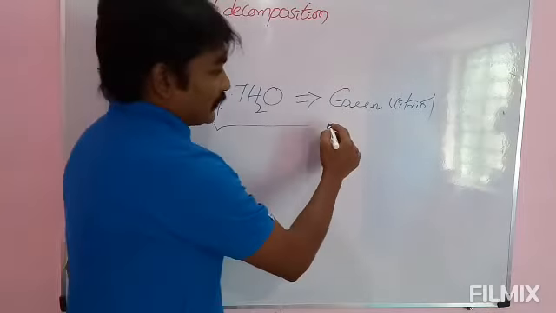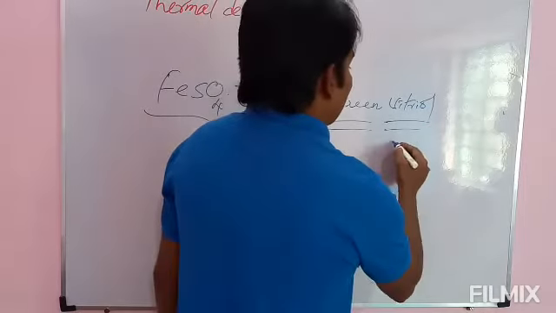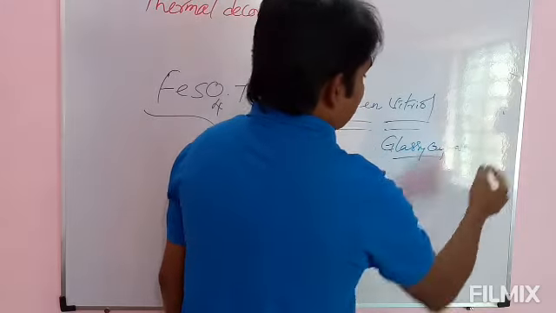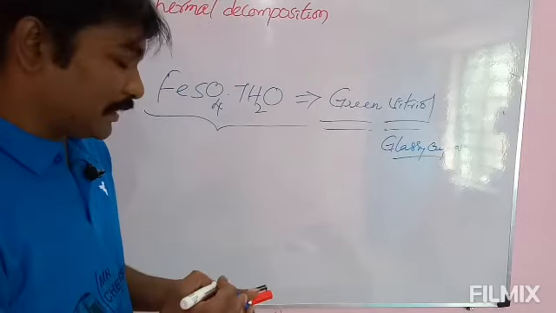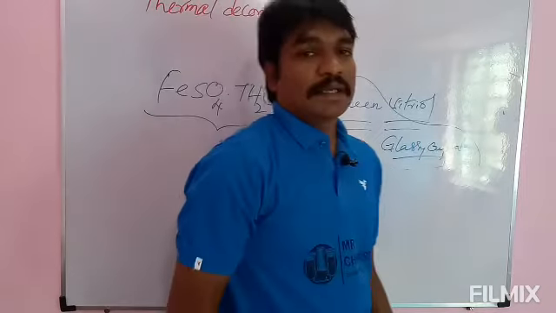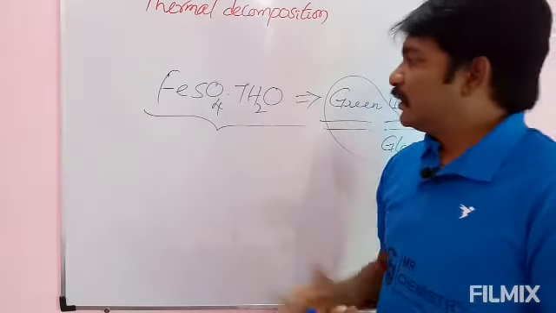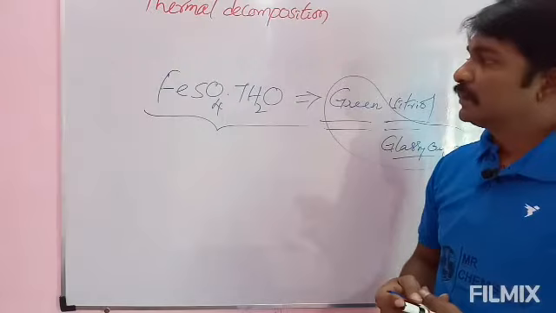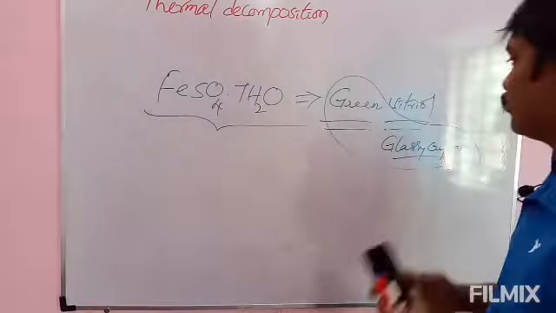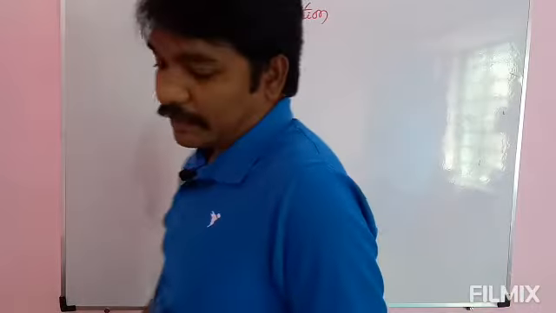The color of hydrated ferrous sulfate is green, and the meaning of vitriol is glassy crystals. It is something like green glassy crystals. See here, we will check what will happen on thermal decomposition of hydrated ferrous sulfate. On heating hydrated ferrous sulfate, what will happen?